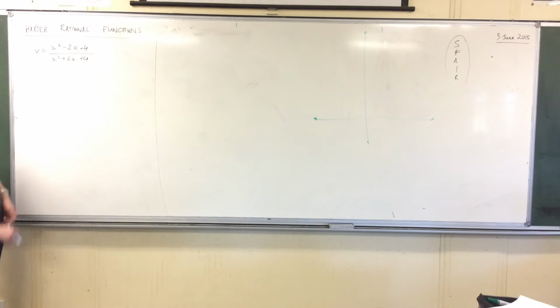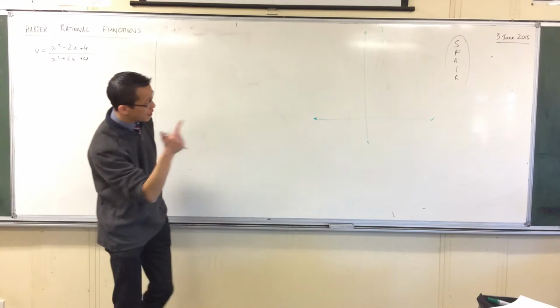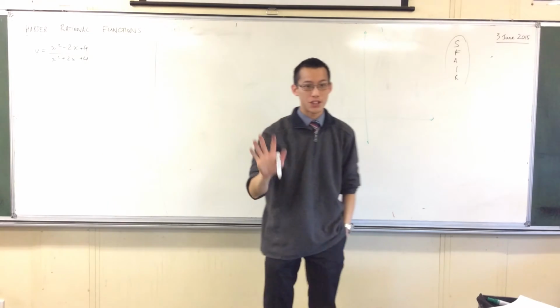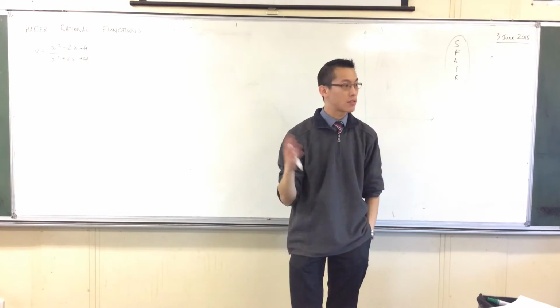So let's give this guy a go. Symmetry, factorize, asymptotes, intercepts, regions. I'll save you some time. I will tell you this graph has no symmetry.